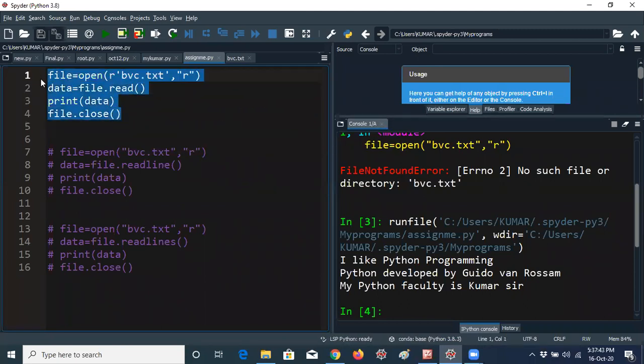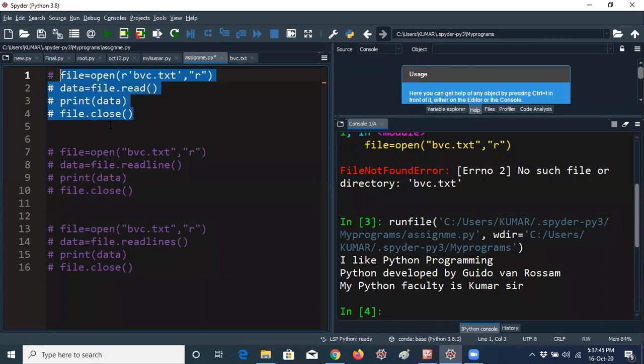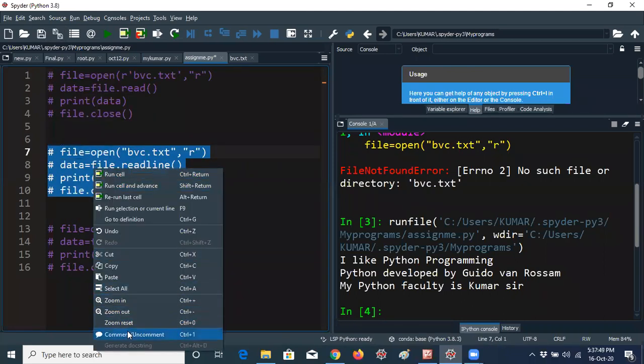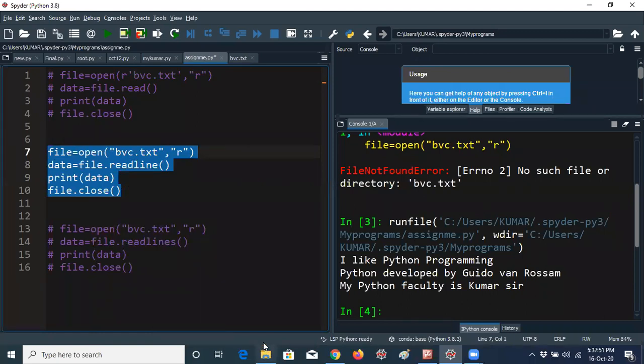So let me comment this. You have to use the readline again. This program was submitted by Mr. Professor sir. He is from EEE actually. Every day he's attending the classes and he submitted this program. Okay, let me run this now.